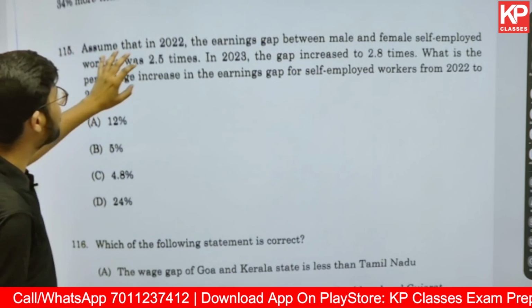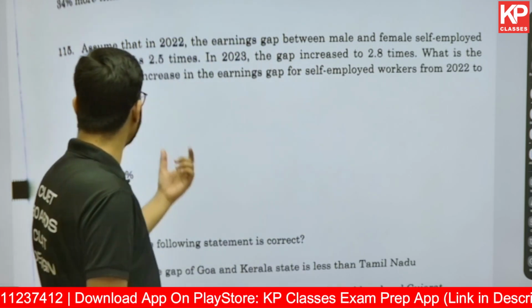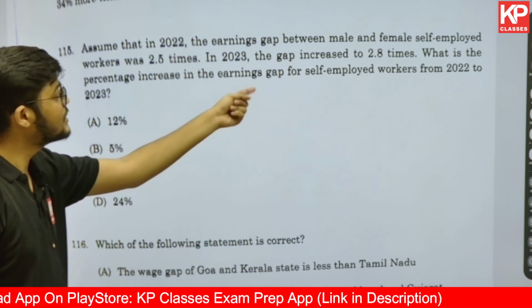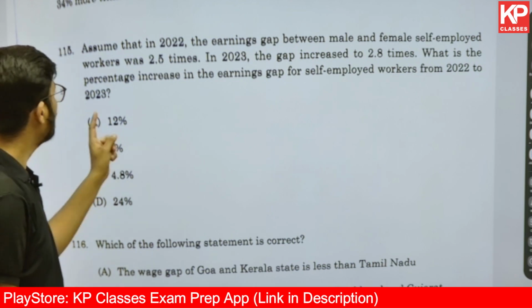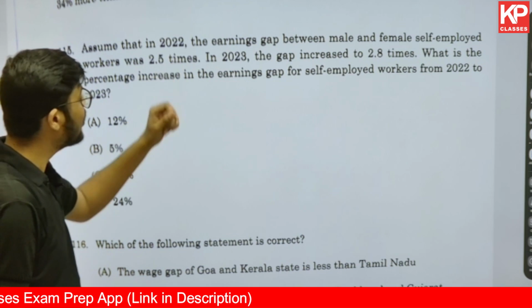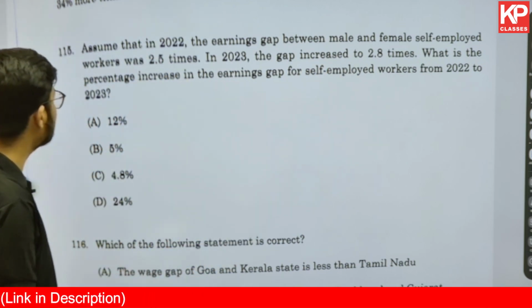It says, assume that in the year 2022, the earning gap between the male and female self-employed workers was 2.5 times. In the year 2023, that increased to 2.8 times. What is the percentage increase? Initially it was 2.5 times. Now it has increased to 2.8 times. Now they are asking what is the increase percentage here?